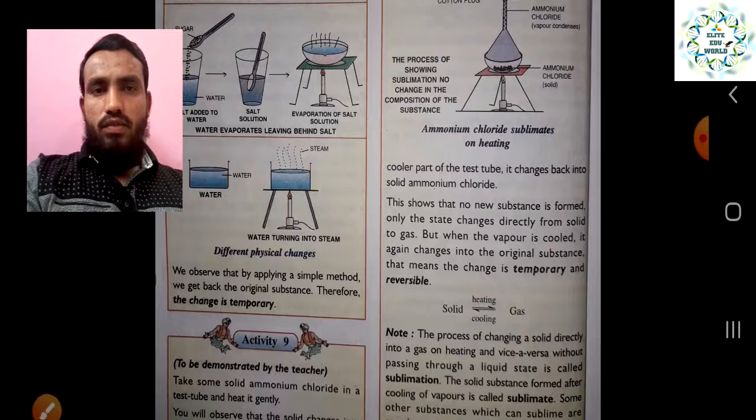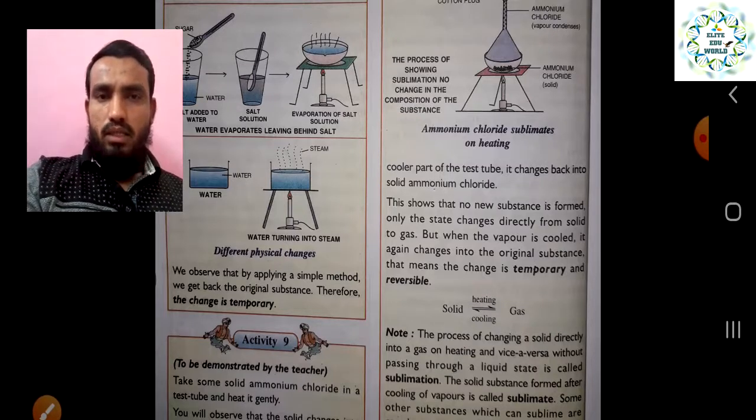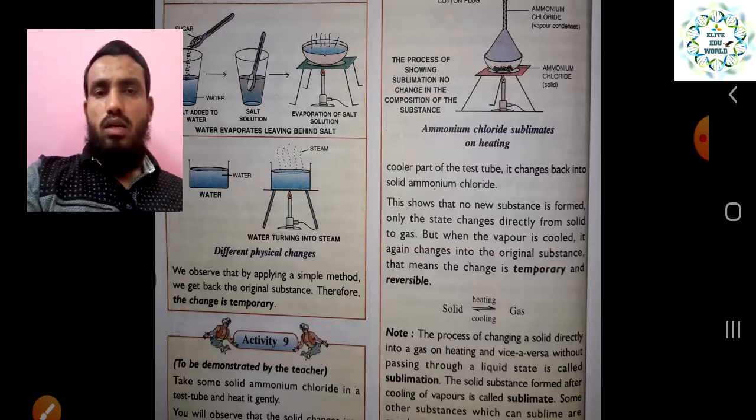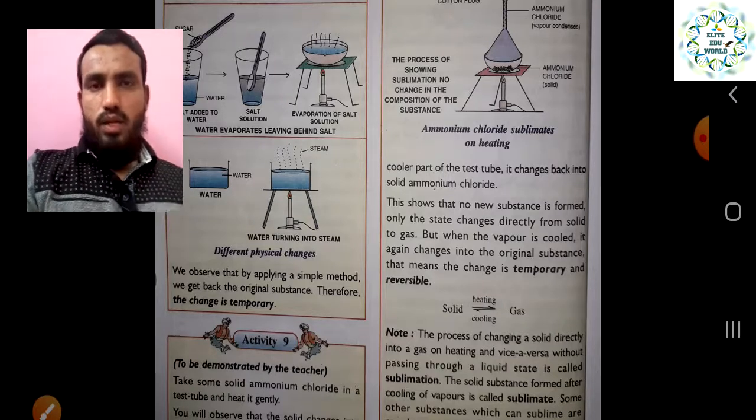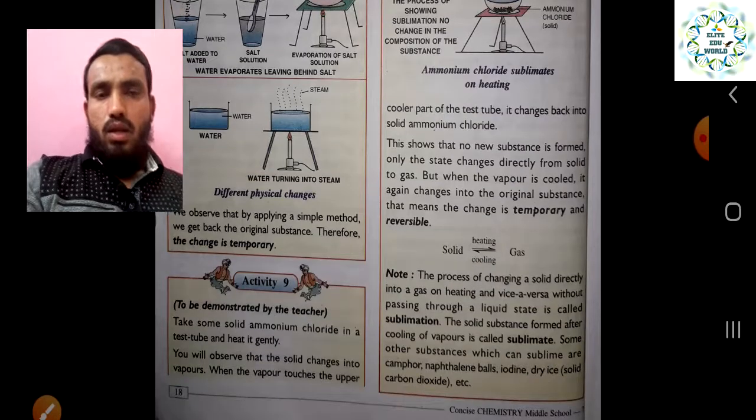So these are the different physical changes, and we observe that by applying a simple method, we can get back the original substances. That is why it is called a physical change, or that the change is temporary. It's not a permanent change, right? Because it can be gotten back.